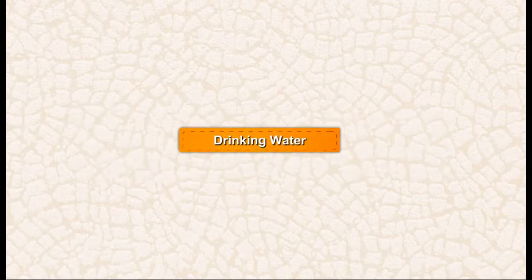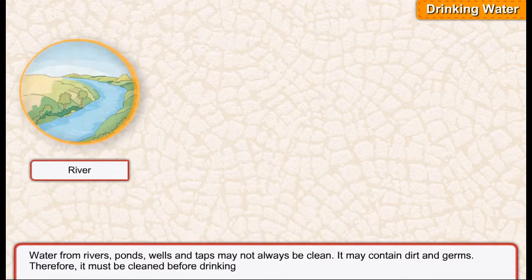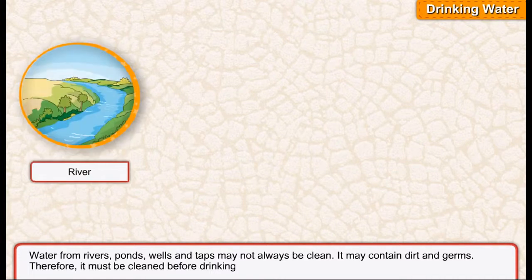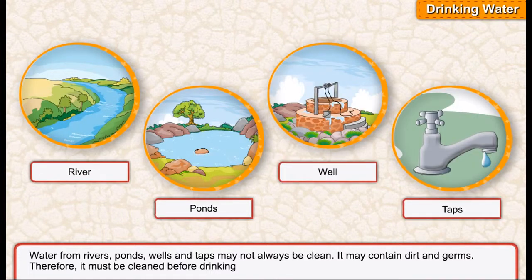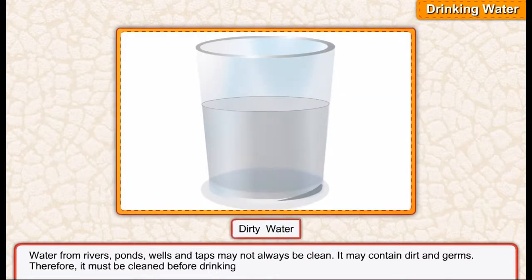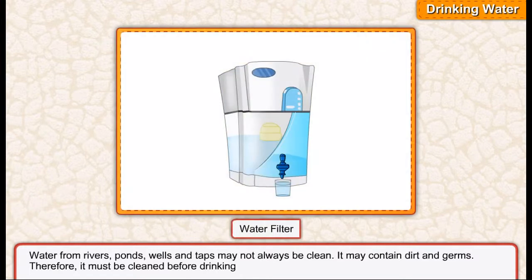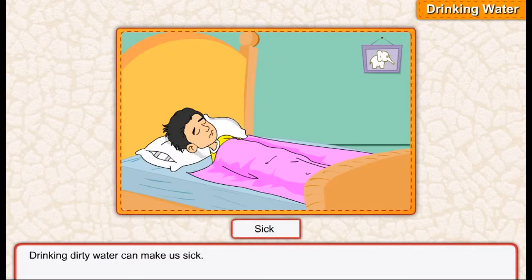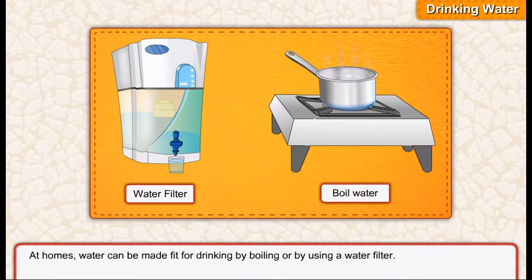Drinking water. Water from rivers, ponds, wells, and taps may not always be clean. It may contain dirt and germs. Therefore, it must be cleaned before drinking. Drinking dirty water can make us sick. At homes, water can be made fit for drinking by boiling or by using a water filter.